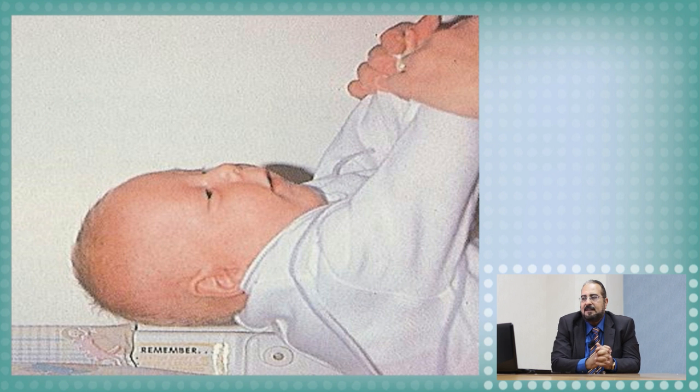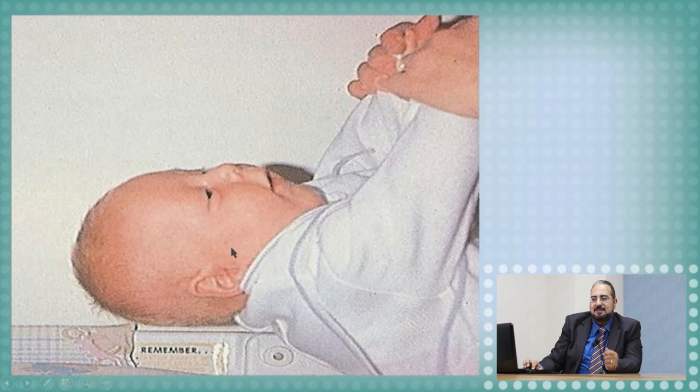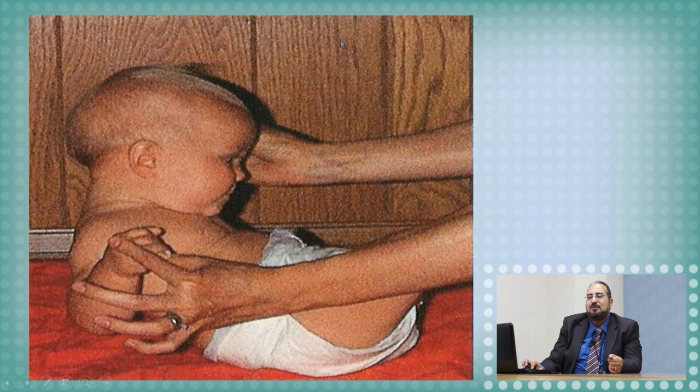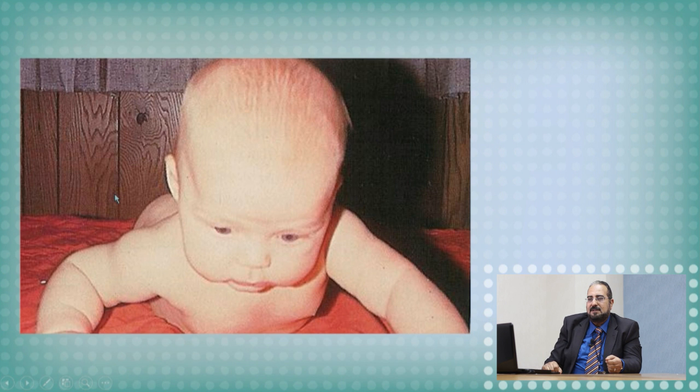What is this? This is the pull to sit test to check for head support. You notice that the head is in line with the shoulders. So this patient is supporting his head, and is around 3 months of age. This is the pull to sit test, you see? The head is in the same line as the shoulder. This is also head support. This is more head support. You see, the head becomes an acute angle with the chest, so this patient is older than 3 months of age. Look at this, the patient in the prone position, and this is head support.